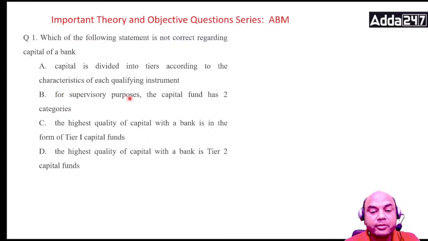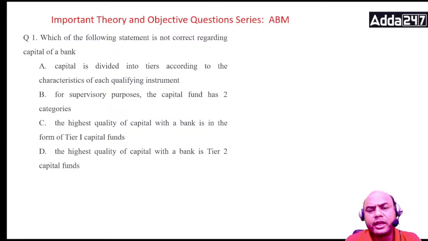For supervisory purposes, the capital fund has two categories, Tier 1 and Tier 2. A few things I'll clarify regarding this capital now, which will be useful to you.